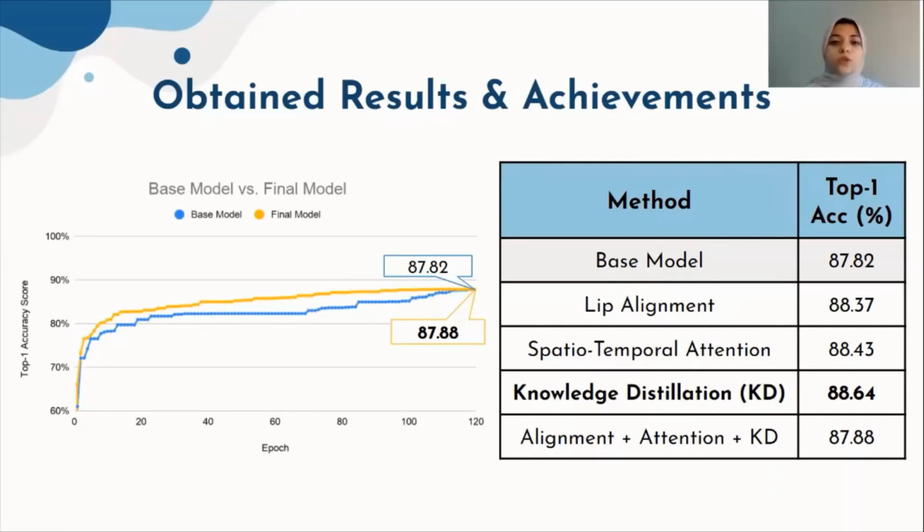However, towards the end of the training, it converged to a value that's very close to the base model. And our justification is that it might have got stuck at a local minimum. Unfortunately, we were unable to validate this due to the time constraints compared to the time needed for each experiment to run from start to finish, which is approximately 15 days using dual GPU, which we tackle in detail in our second paper. However, in the demo we're about to demonstrate, the integrated model was able to successfully predict some words that even the KD model was unable to predict.